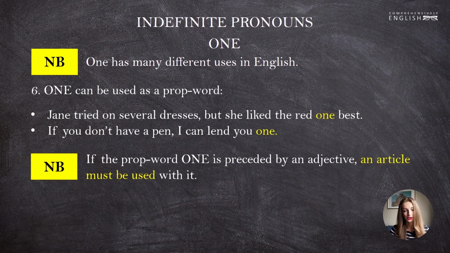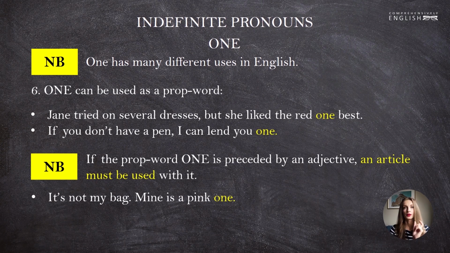More examples with adjectives. It's not my bag. Mine is a pink one. The pronoun one replaces the word bag. We have an adjective in front of one, so we must use an article. Which article? A, because it introduces a new piece of information to our interlocutor. Mine is a pink one.